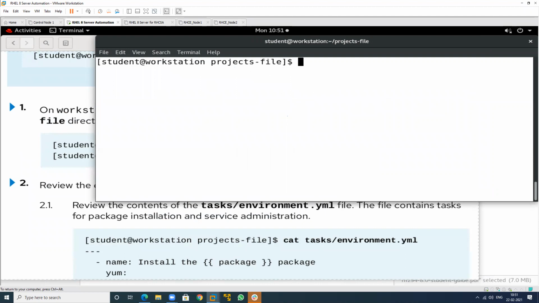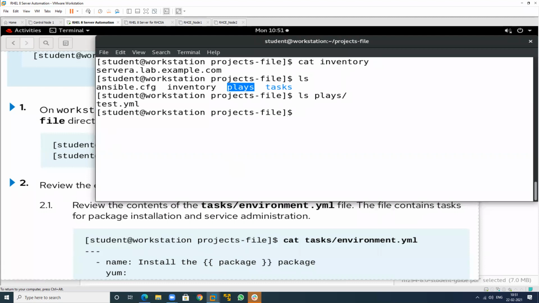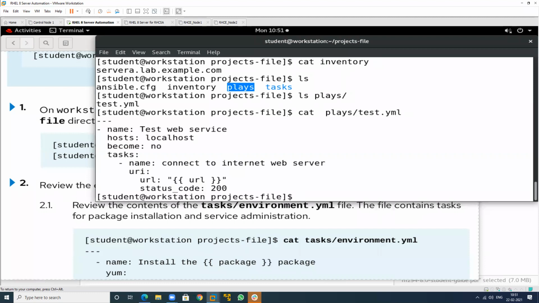And what is in the inventory file? We have one machine only. We have some tasks that I wrote in the task folder, and some playbooks that I wrote in this particular folder. So what is in this play folder? We have a test playbook.